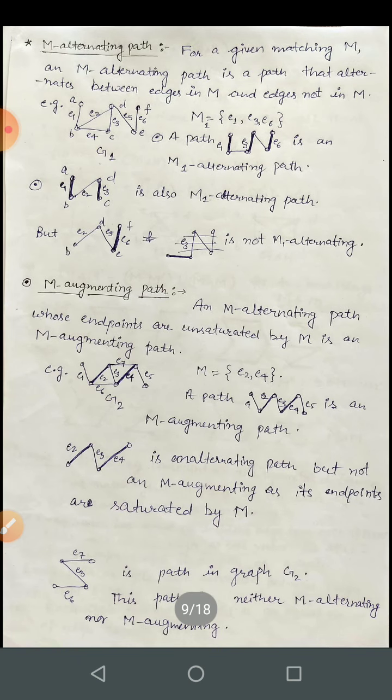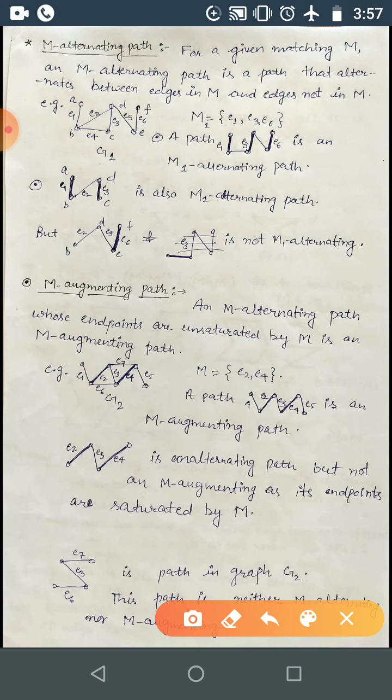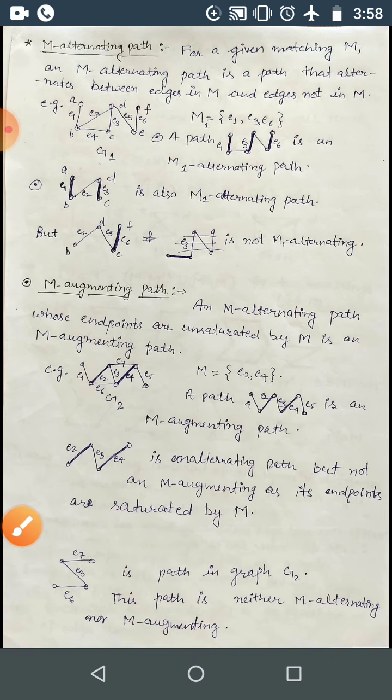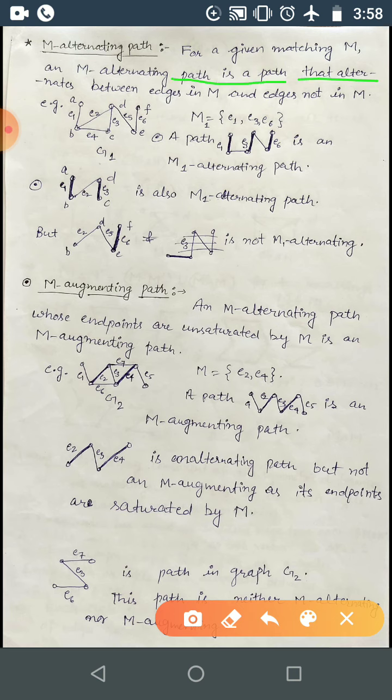So here we come to the M alternating path. What do you understand by an M alternating path? An M alternating path is a path which alternates between edges in a matching M and edges not in M. For a given matching, this matching will be given, a path is said to be M alternating if it alternates between edges in M and edges not in M.